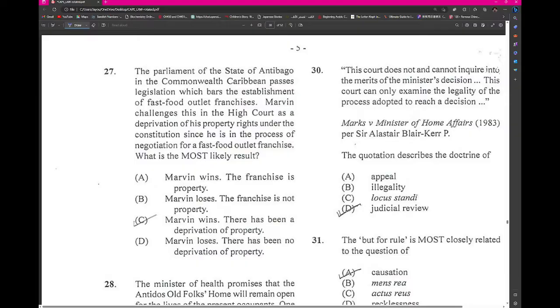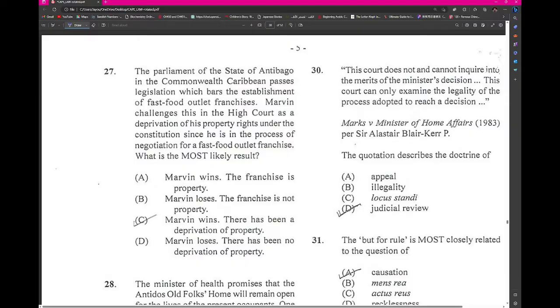The Parliament of the State of Antibago, in the Commonwealth Caribbean, passed legislation which bars the establishment of fast food outlet franchises. Marvin challenges this in the High Court as a deprivation of his property rights under the Constitution, since he is in the process of negotiating a fast food outlet franchise.